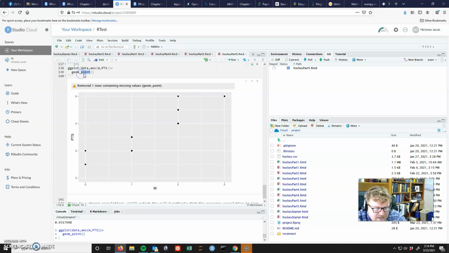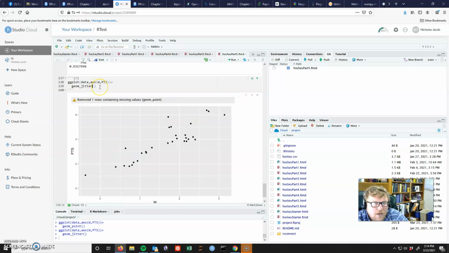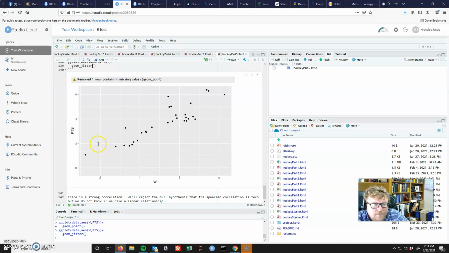Let's make it a jitter plot. Jitter. You see the difference between the jitter? But this clearly has some correlation on it, right? You can see it looks pretty linear, actually. Although maybe it kind of falls off, right? Maybe it kind of has a little curve to it. You could put a nice line of best fit, though. We already saw that line of best fit, right? So there you go. I really do encourage you guys to include the visualizations.